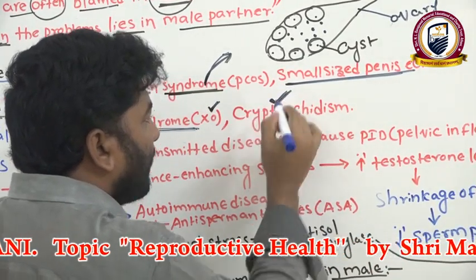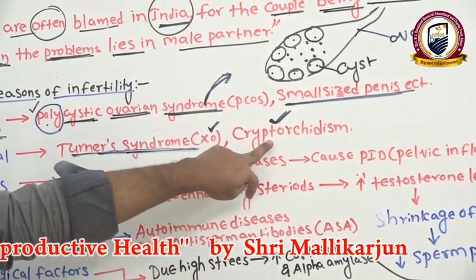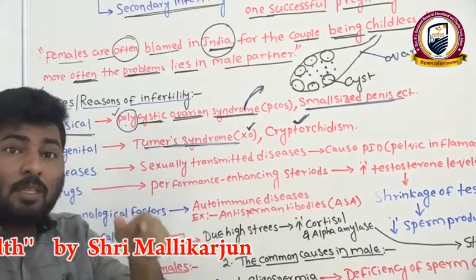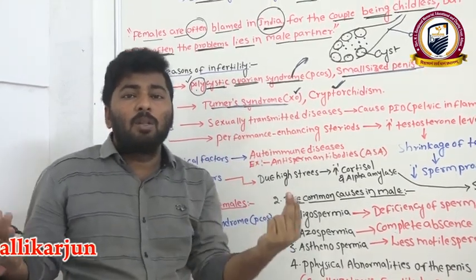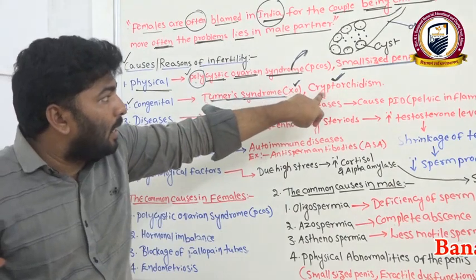cryptorchidism. Cryptorchidism is a condition we have already discussed in the third lesson. What happens here? The testicles do not descend properly into the scrotal sacs. Here we notice testicle descending problems.